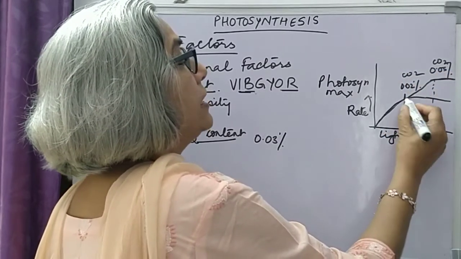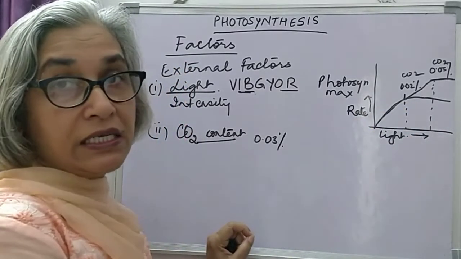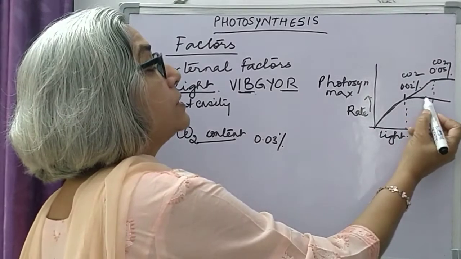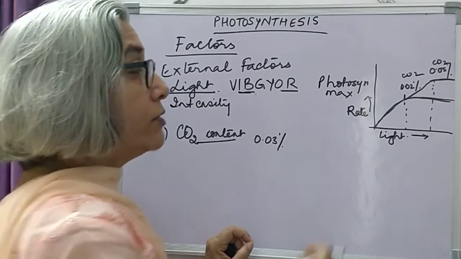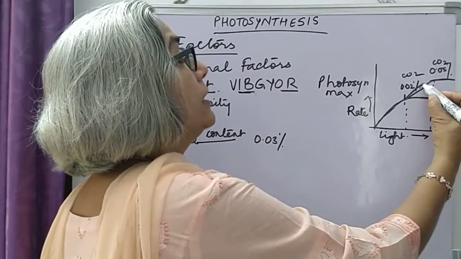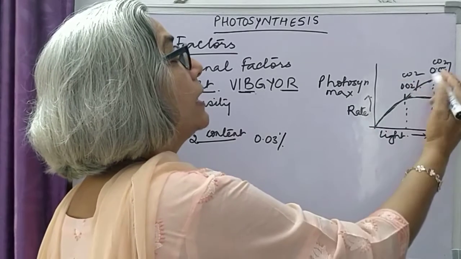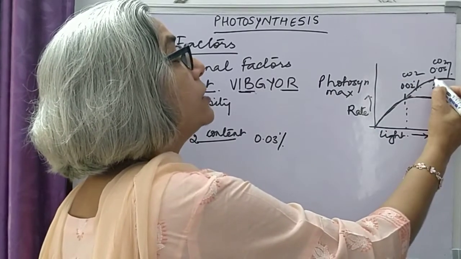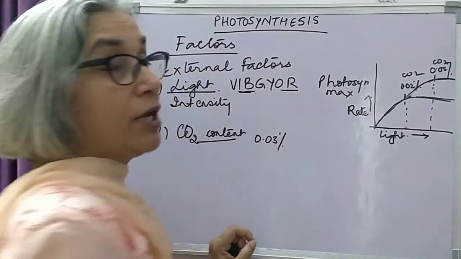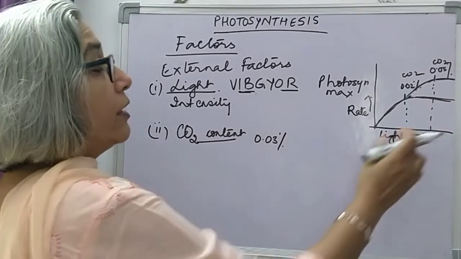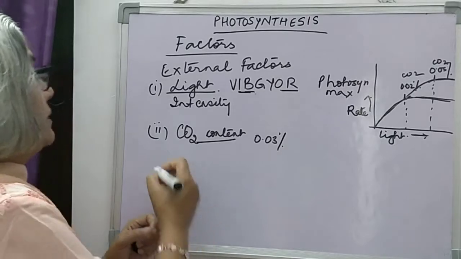So the rate of photosynthesis increases with increase in intensity of light and becomes stable at 0.02% of carbon dioxide. Further it increases if carbon dioxide content is increased and again becomes stable at 0.05% of carbon dioxide. So we will get a graph like this. So these are two external factors that affect photosynthesis, light and carbon dioxide.